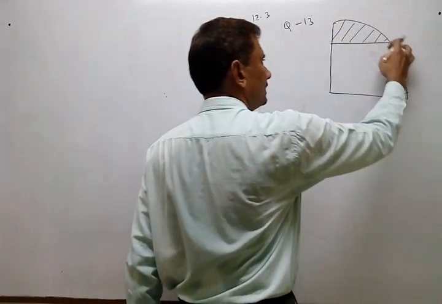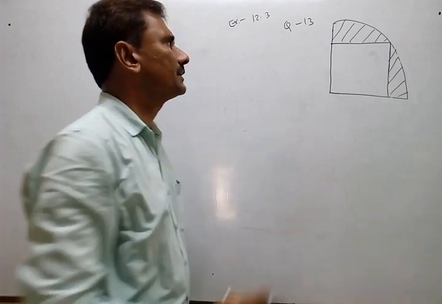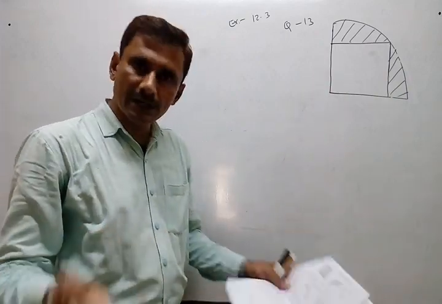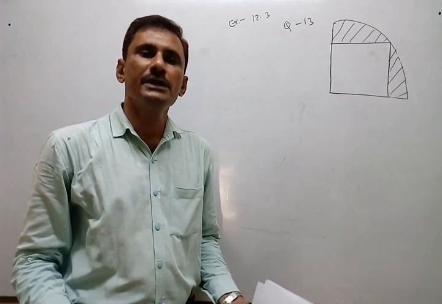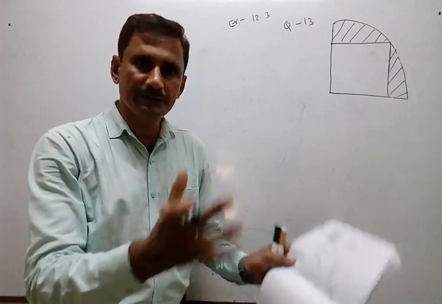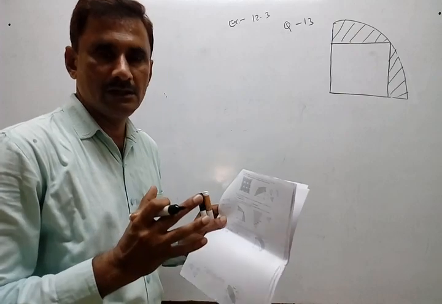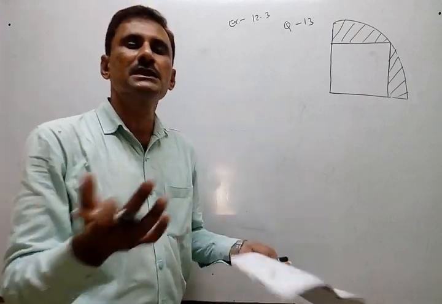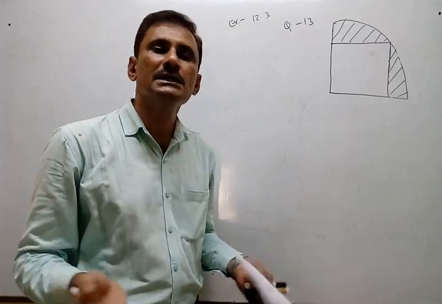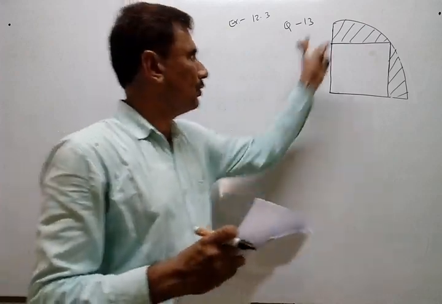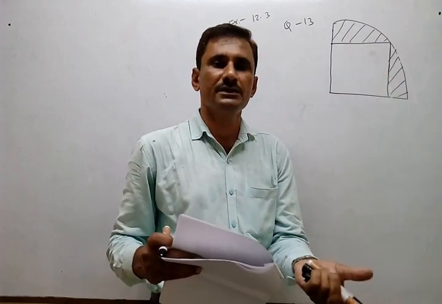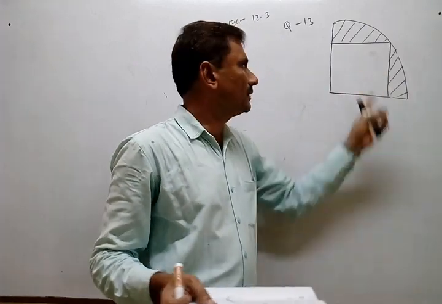How to find this part? It is very clear that if you remove the area of the square from the area of the quadrant, you can find it. That is our main part. How to find the shaded region? Whole minus white portion. Whole is the quadrant, white portion is the square. So whole minus white means blue.